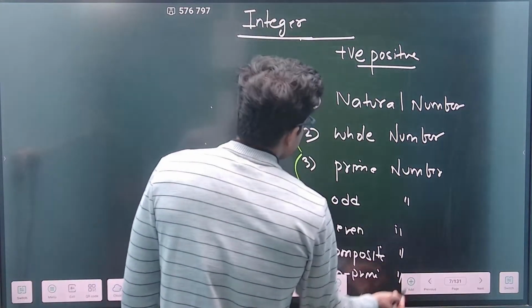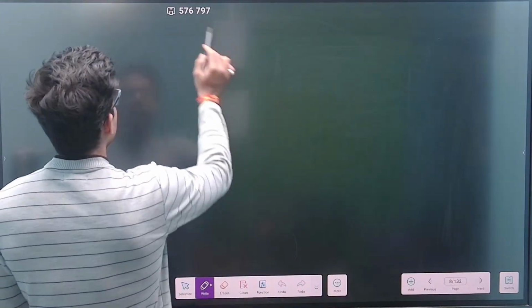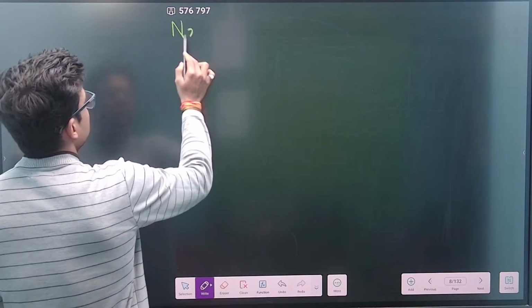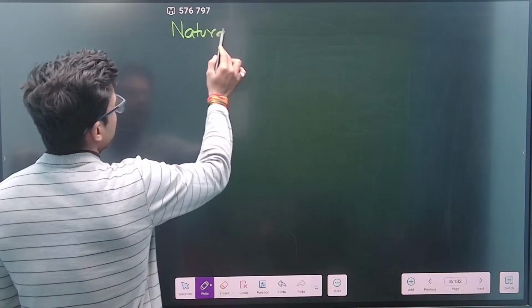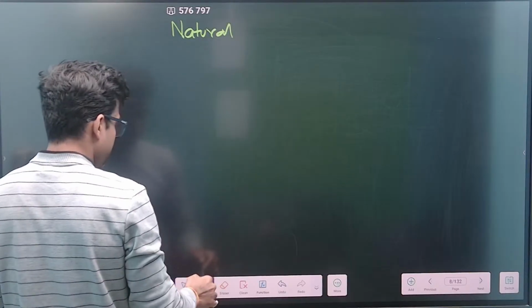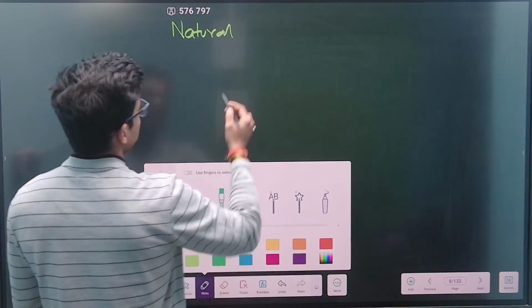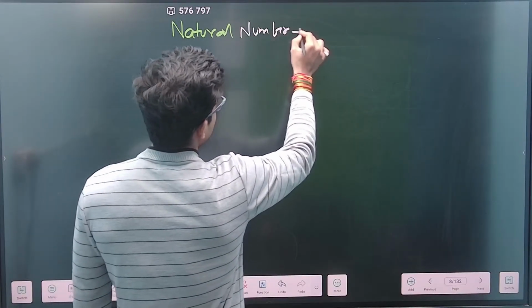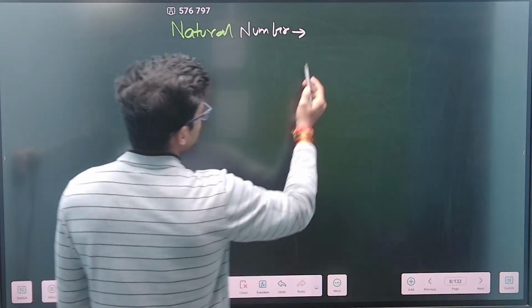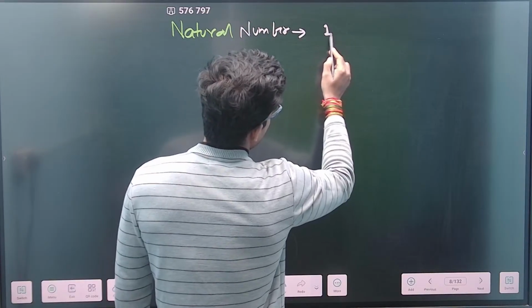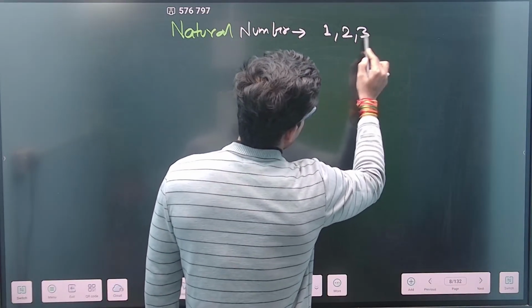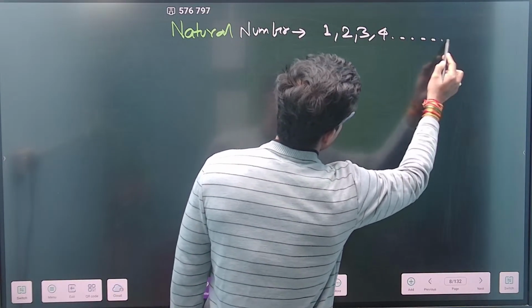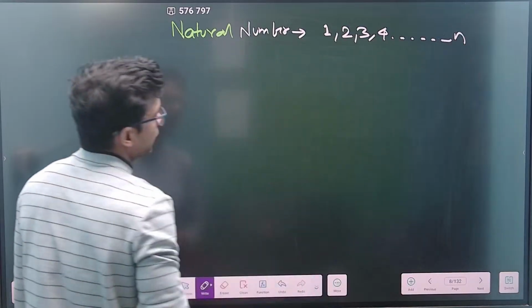If I talk about the natural number, everybody knows what a natural number is. It's not rocket science. When I start a number from 1, then 2, then 3, then 4, and end at n, this is my natural number, correct?